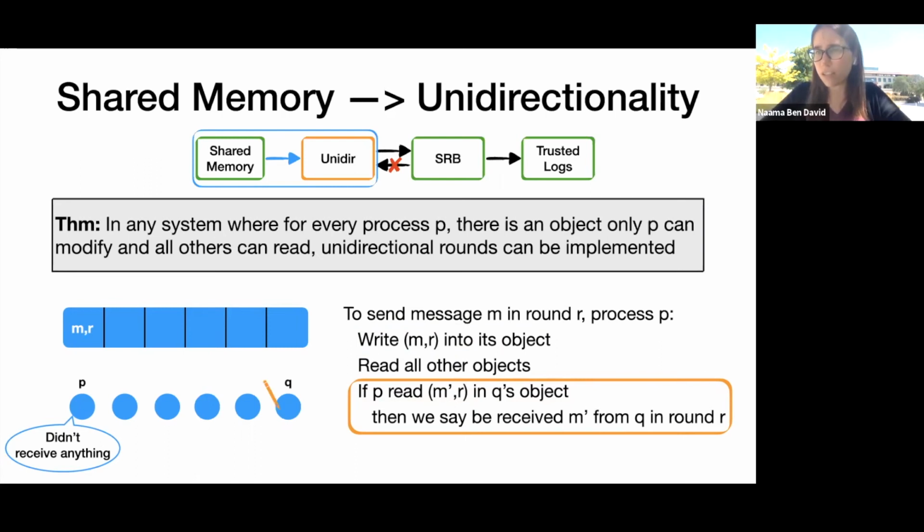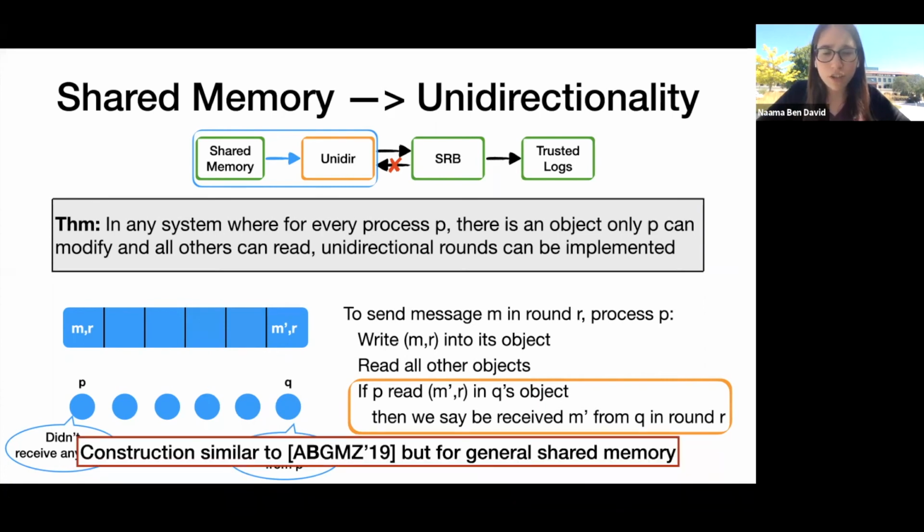Now, if later another process Q wants to participate in round R, it will also write its new message into its object with a round number, and then read all the other objects. And here, Q will have seen the message M from P in this round, and so it is said to have received M from P in this round. It's easy to see that if two processes participate correctly in these rounds, then at least one of them will hear the message of the other. This construction is quite similar to a construction shown in an earlier paper of mine from PODC 19, but in our setting, we generalized it to general shared memory primitives.